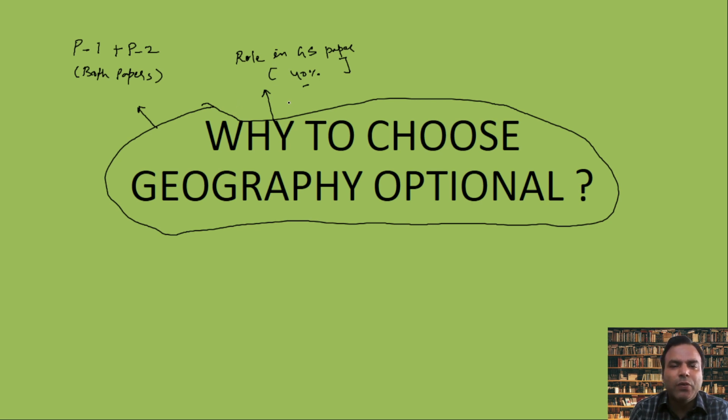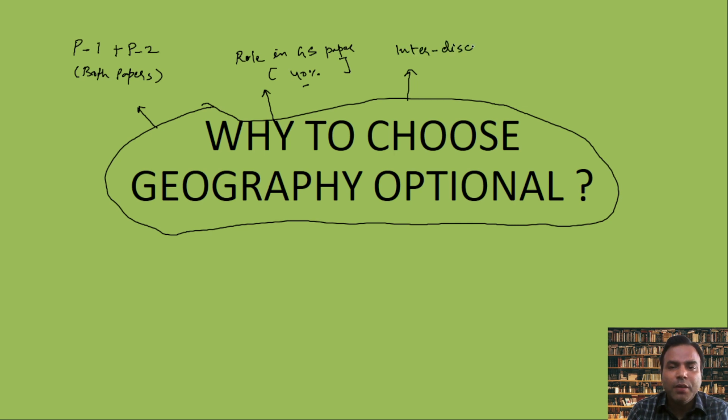If you look at Indian geography, physical geography, world geography, human geography, disaster management, agriculture, climate change, even infrastructural topics like roads, transport, power, energy, all of it is there. So it helps in GS1, GS2 and GS3, allowing 40% syllabus coverage, because the nature of this optional is interdisciplinary.